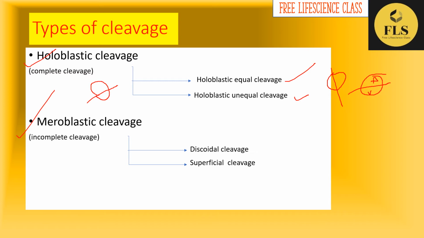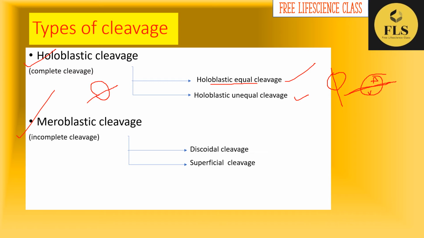But the size of the blastomeres remains the same and the cleavage happens completely. It divides the egg into two. Such a type of cleavage we can call holoblastic equal cleavage. That is, the cleavage is complete and it will bisect into two cells of equal size.